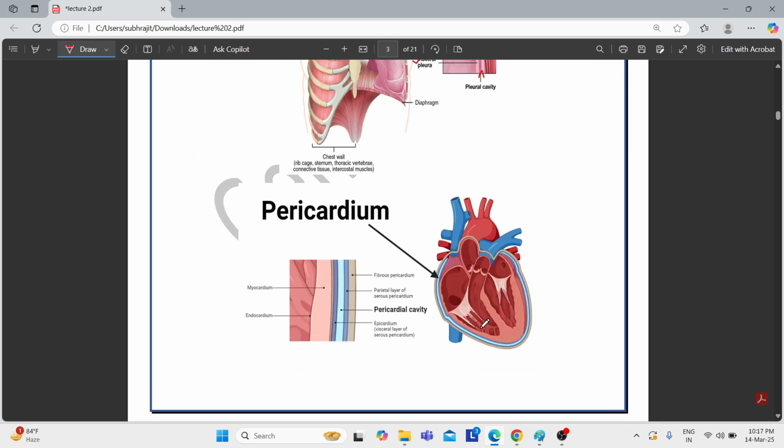This structure, the pericardium, covers our heart. This is the pericardial cavity. Now see, just like the structure we saw in the lungs, here comes the parietal layer and here comes the visceral layer. The visceral layer and the parietal layer line the pericardial cavity, and thus form the mesothelium in our heart.